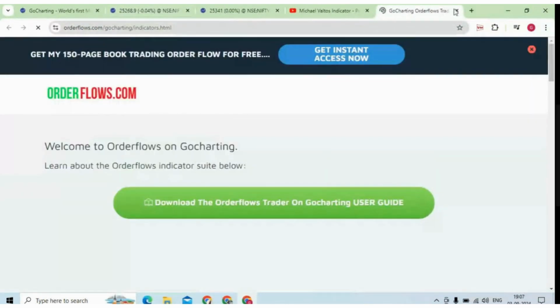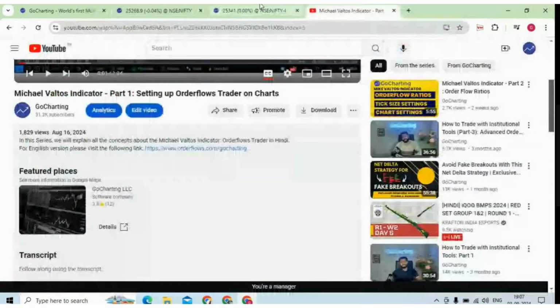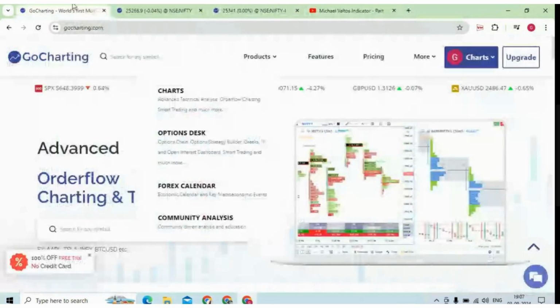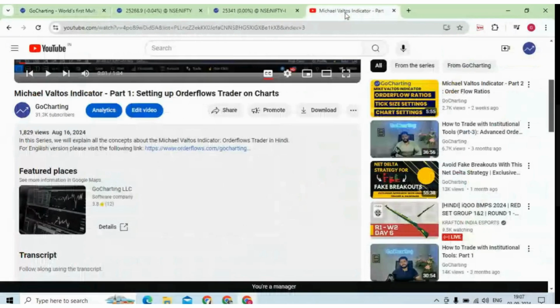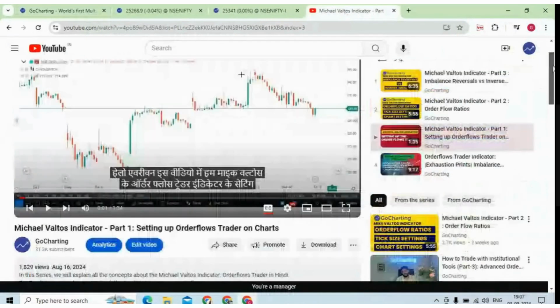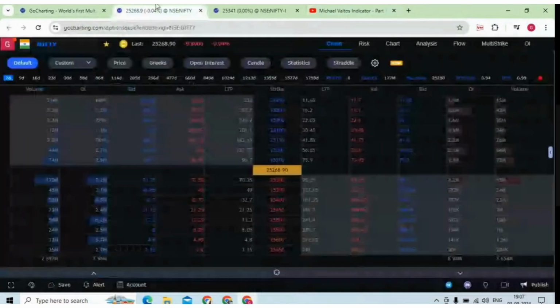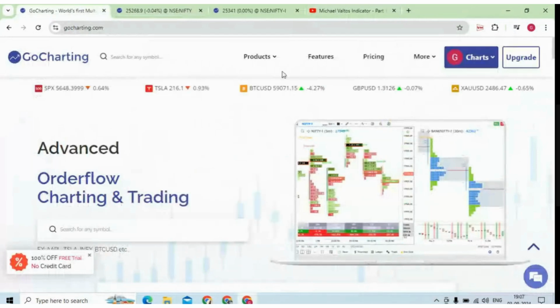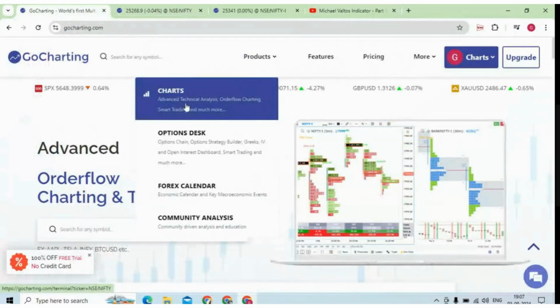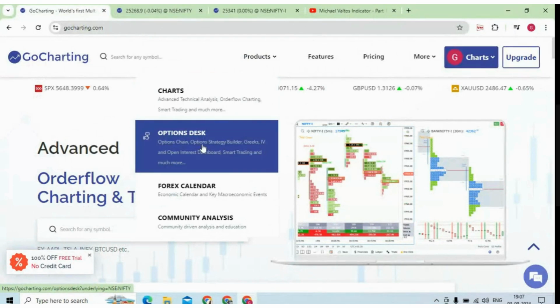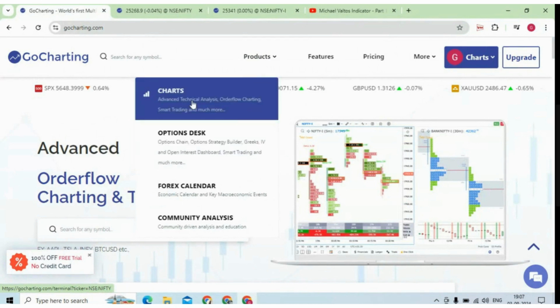Now let me quickly get back to the platform. I was trying to tell you about the path. So the new traders who have just joined Go Charting can take the trial and quickly do the learning part, as I told you. Now, when you come to the platform, there are two products: one is charts and second is options desk. Let me try to cover both quickly. Let's talk about the charts first.